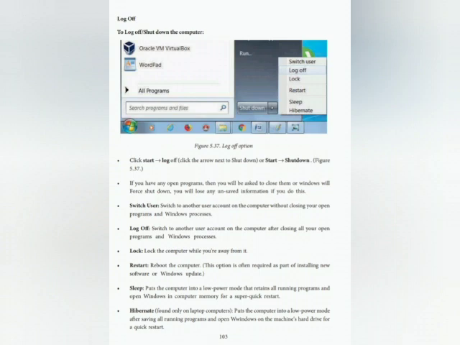Sleep. Put the computer into low power mode that keeps all running programs and open windows in computer memory for a super quick restart. Hibernate. Put the computer into a low power mode after saving all running programs and open windows on the machine's hard drive for a quick restart.